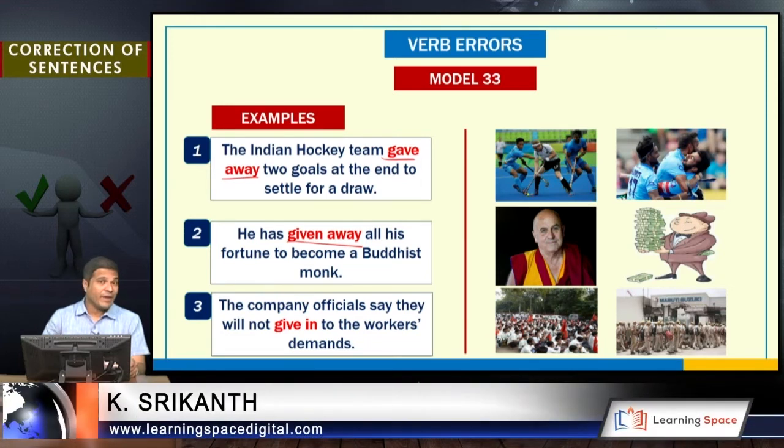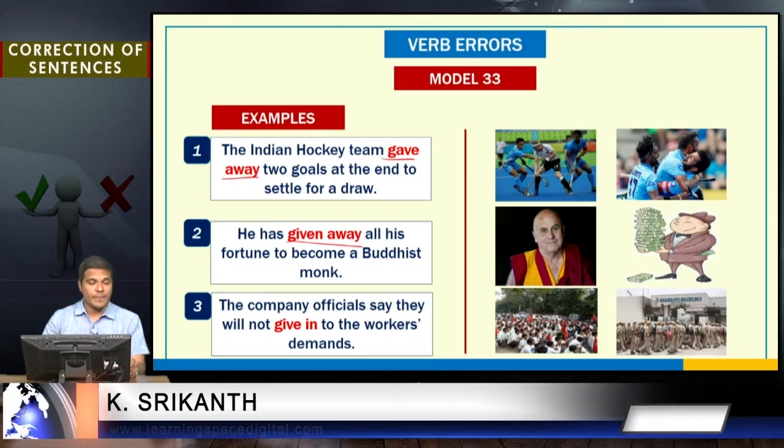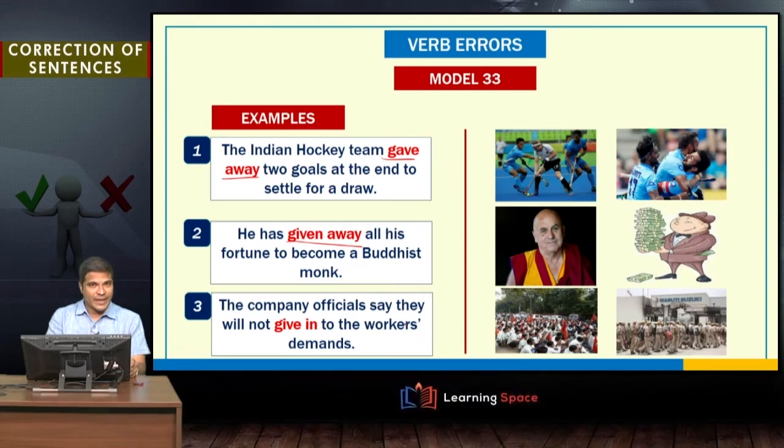Has given away, so he has given all his fortune to someone else. "The company officials say they will not give in to the workers' demand." They will not bow to the pressure, they will not concede to the workers' demands.